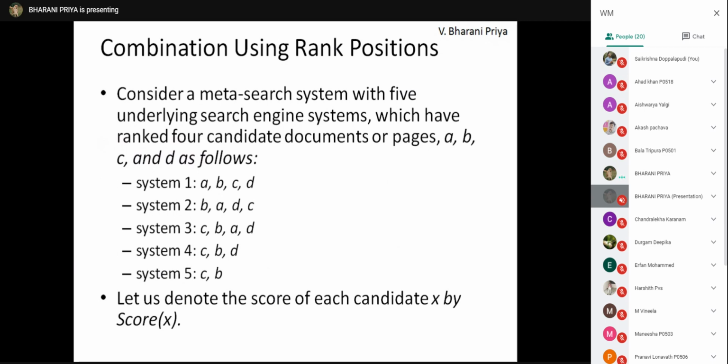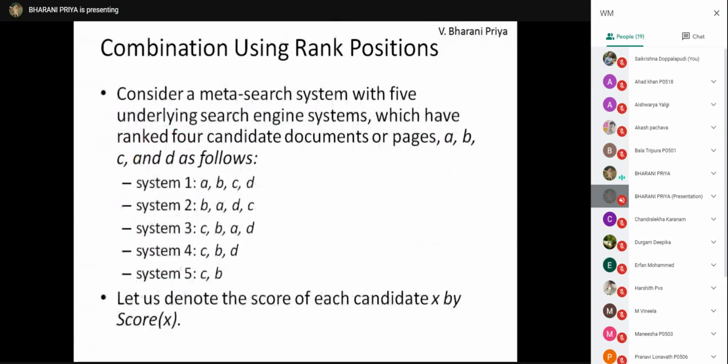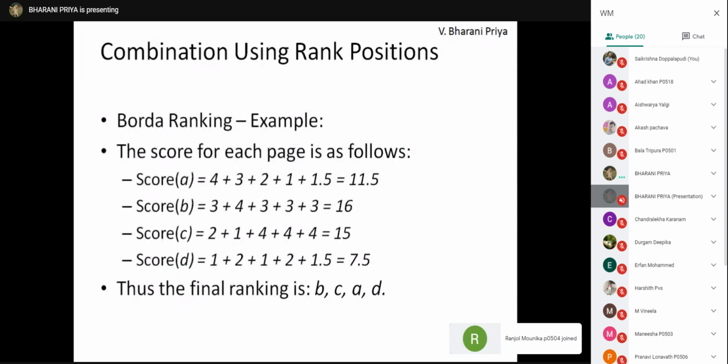In this case, D and A are missing. System 5 has not ranked the documents D and A. D and A rank positions are, for example, 2 and 1. Okay, 2 plus 1 is 3, and as the remaining points are divided evenly among the unranked candidates, 3 is equally divided between A and D, so they get 1.5 and 1.5 ranking. Any doubts? So A has got 1.5 from the last system.